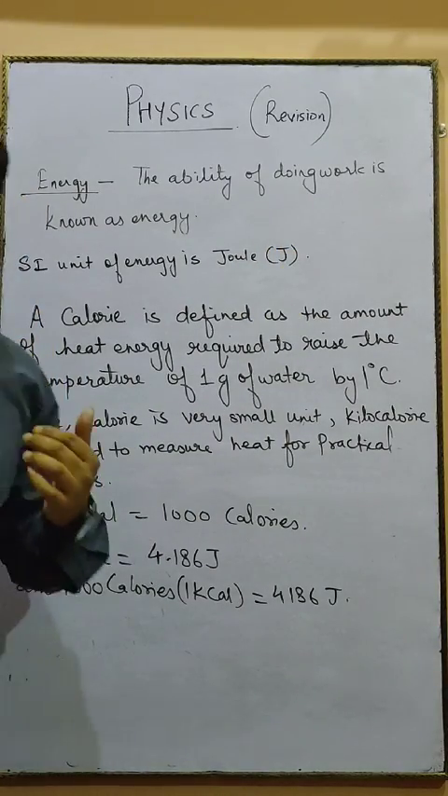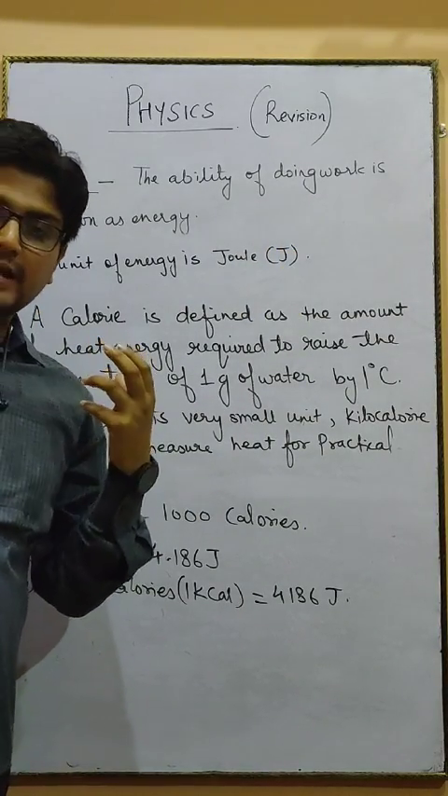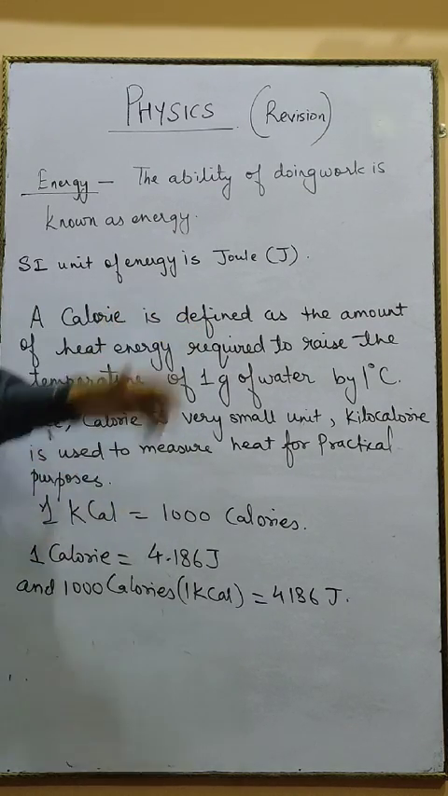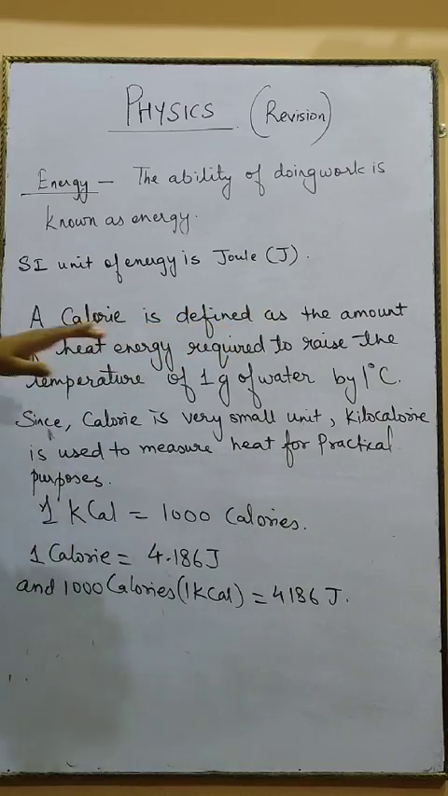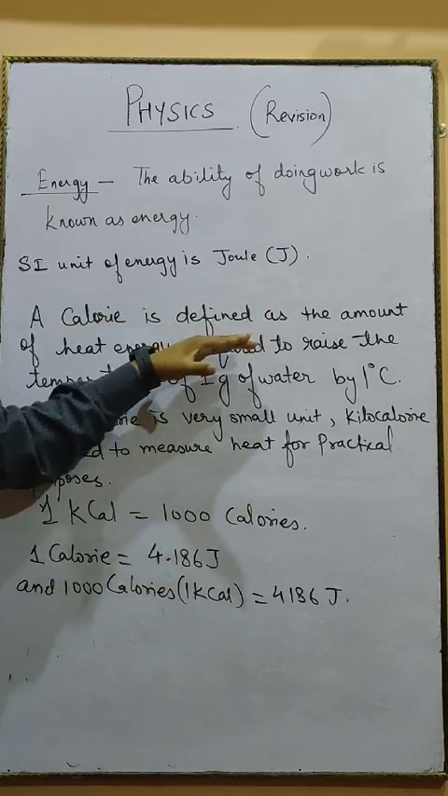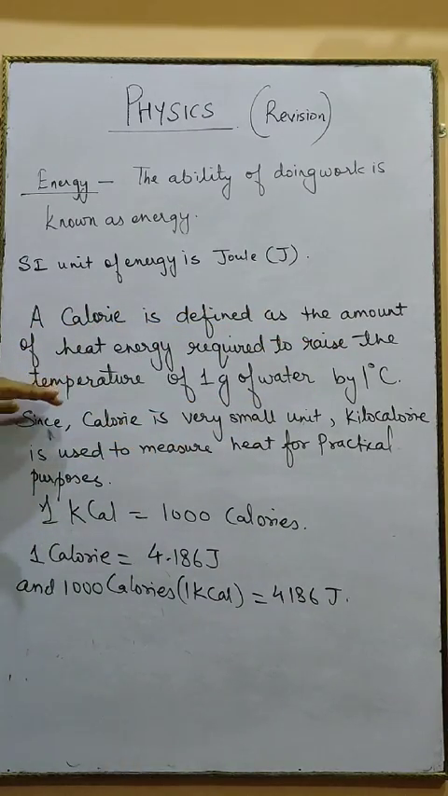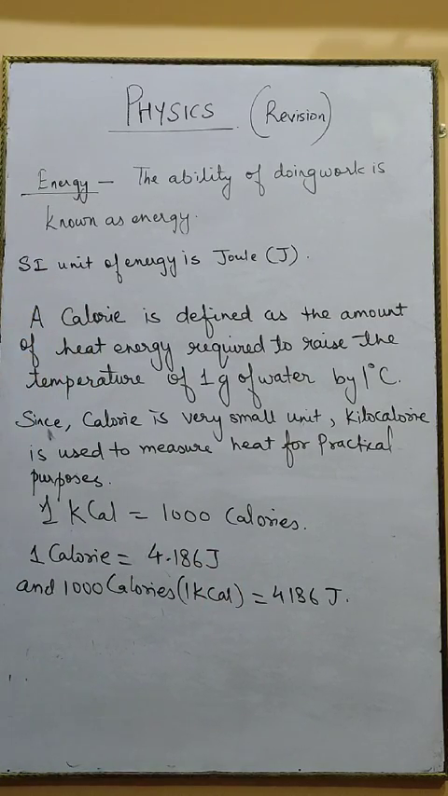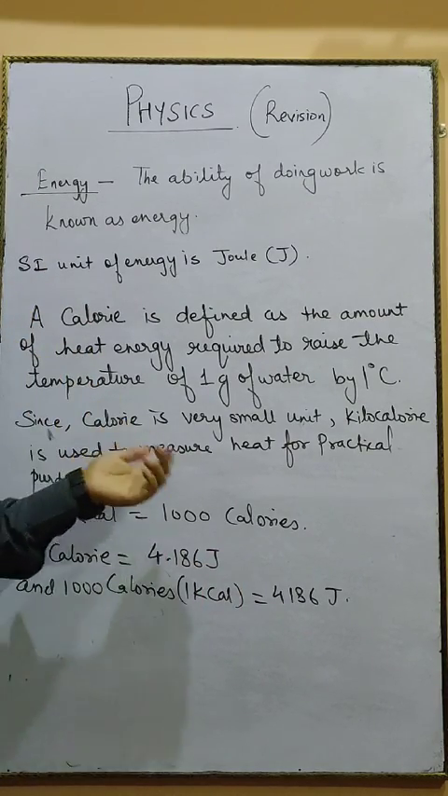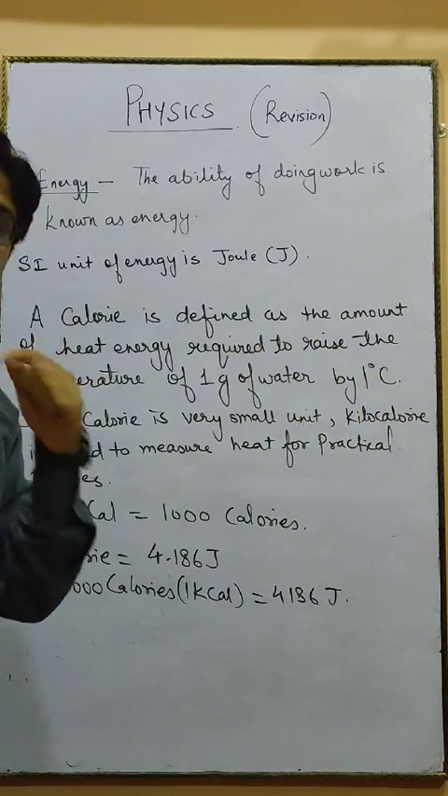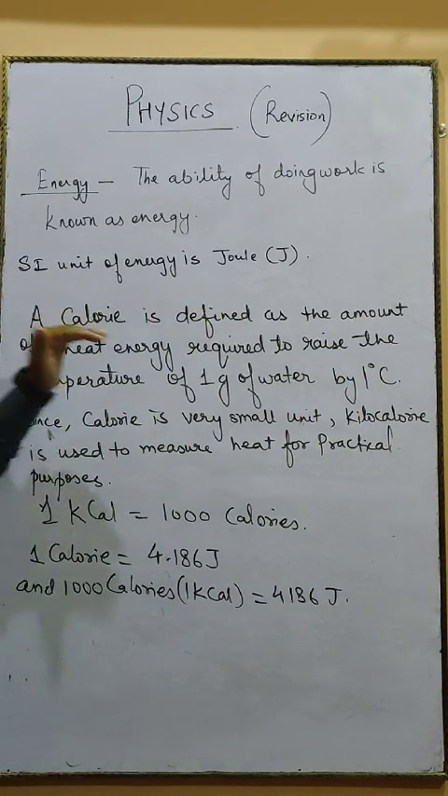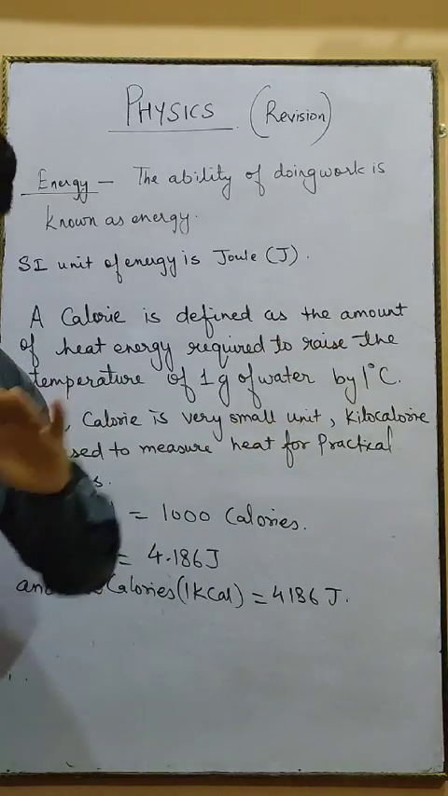But as I told you, when you measure heat energy, then it is measured in calories. So we should know what is a calorie. 1 calorie is defined as the amount of heat energy required to raise the temperature of 1 gram of water. So suppose you have taken 1 gram of water, and you want to increase the temperature by 1 degree Celsius: the amount of heat energy required to raise the temperature of 1 gram of water by 1 degree Celsius.